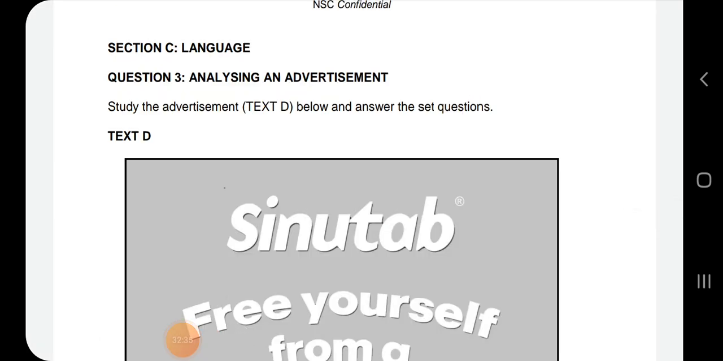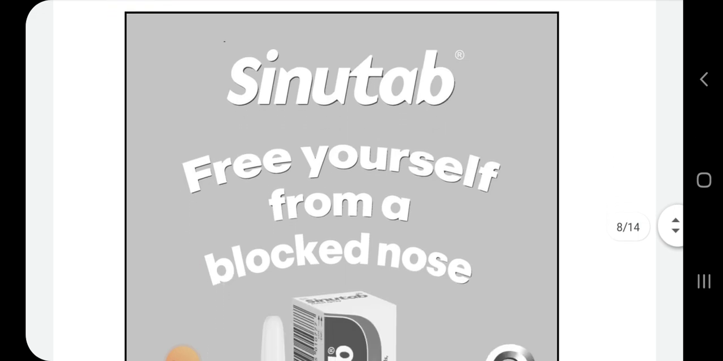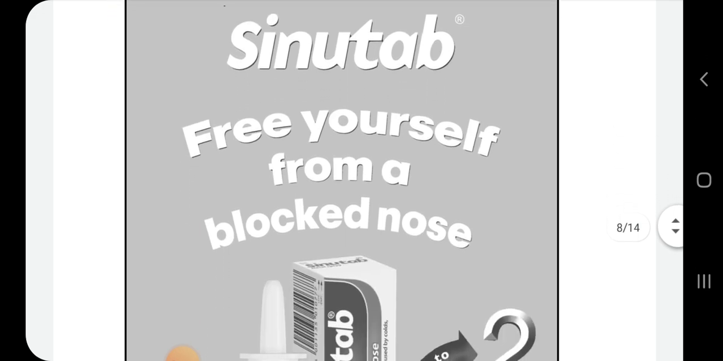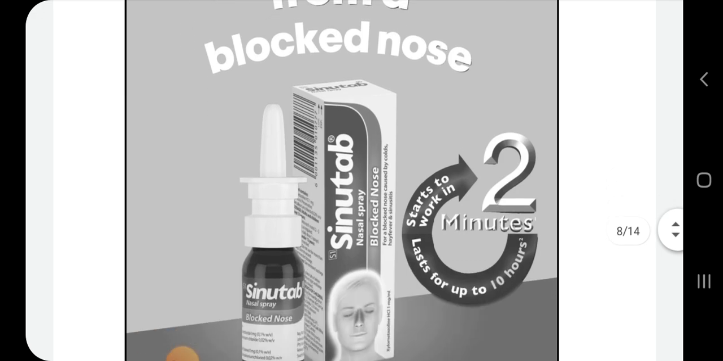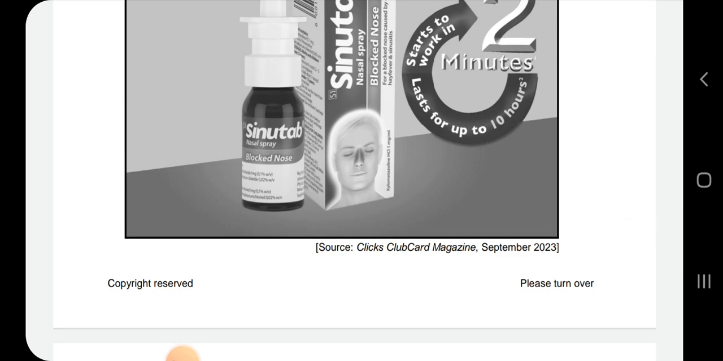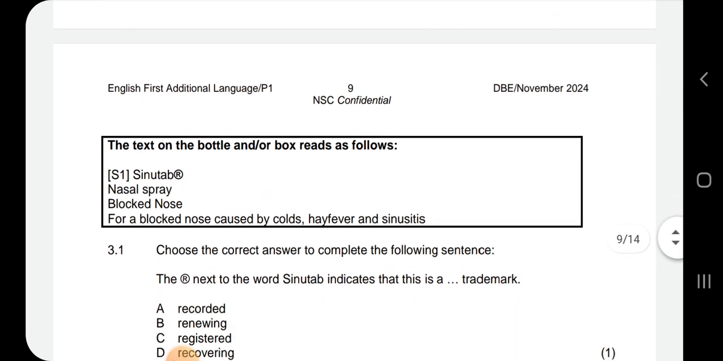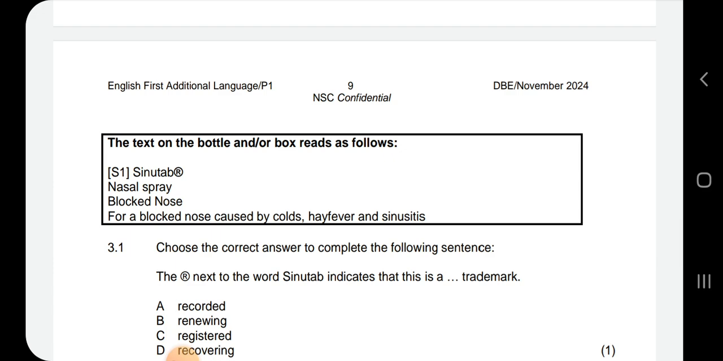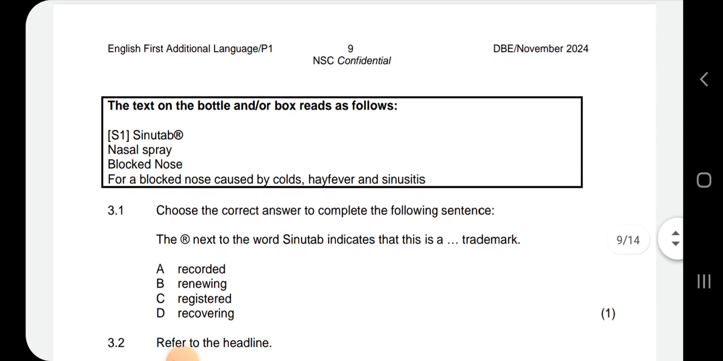So let's look at language, analyzing an advertisement. Study the advertisement text D below and answer the set questions. Cyanotab. Free yourself from a blocked nose. Cyanotab starts to work in 2 minutes, lasts for up to 10 hours. Blocked nose, nasal spray. Clicks Club Card Magazine, September 2023. The text on the bottle and/or the box reads as follows: Cyanotab, nasal spray, blocked nose. For a blocked nose caused by colds, hay fever, and sinuses.